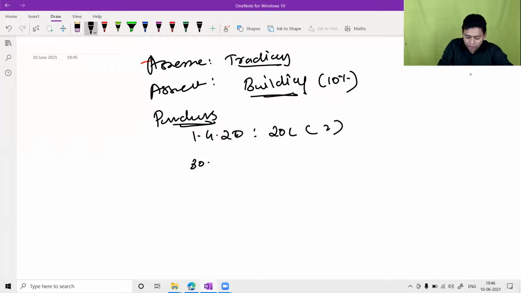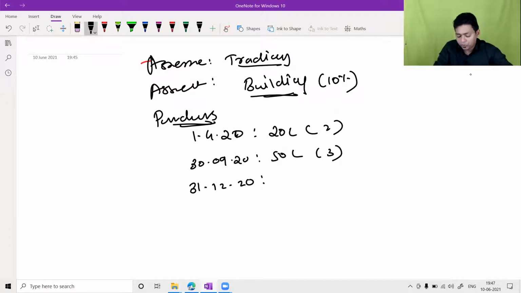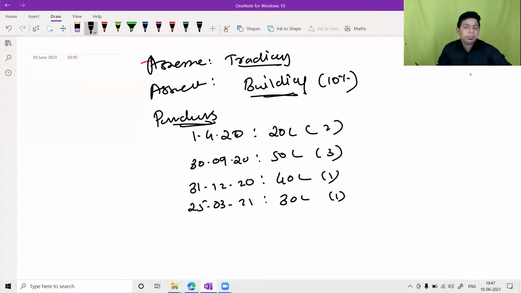On 30th September 2020, you have purchased 50 lakh rupees worth, 3 buildings. On 31st December 2020, you have made another purchase of 40 lakh, 1 building. On 25th March 2021, you have made another purchase of 30 lakh, another 1 building.